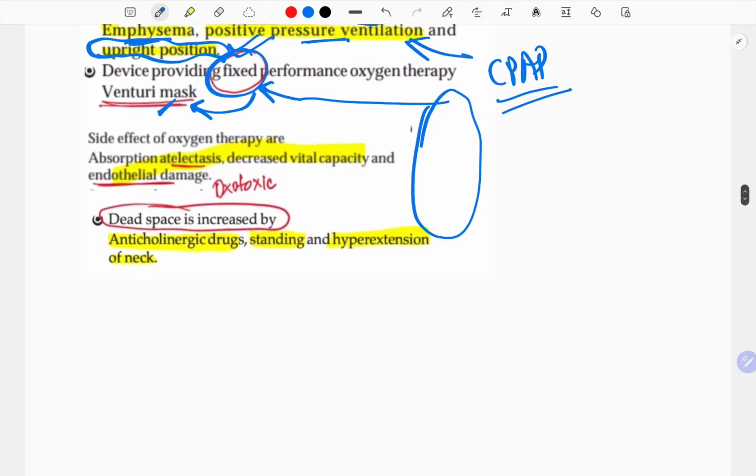Side effects of oxygen therapy: they are going to cause atelectasis, decreased vital capacity and endothelial damage. They can be toxic also, if oxygen is given at very high levels. Dead space is increased on standing, as I told you above, in the upright position, and also with hyperextension and with anticholinergic drugs.